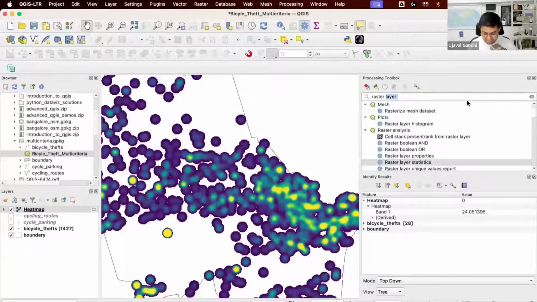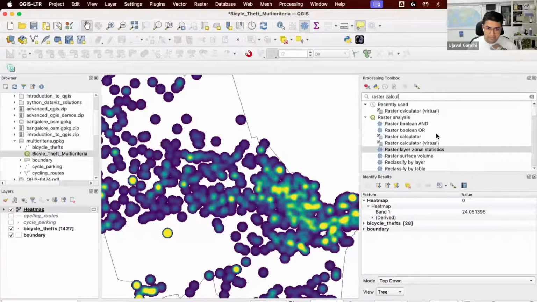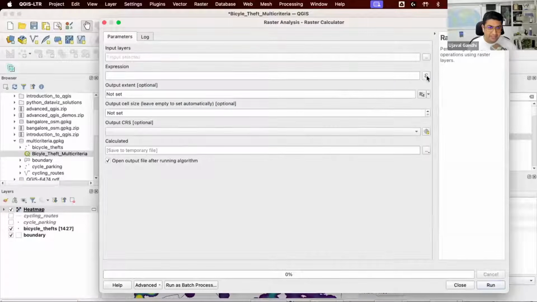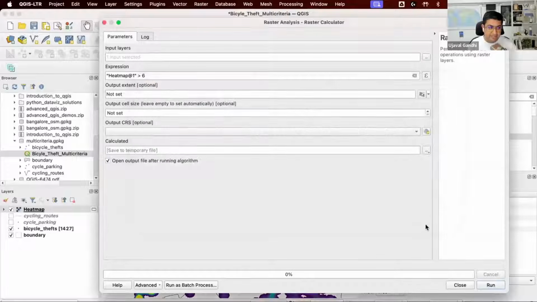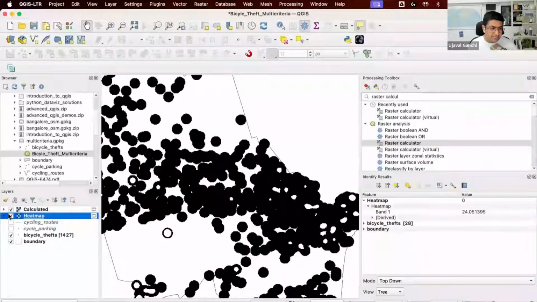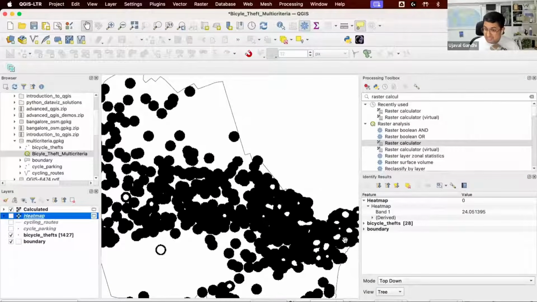So I will just do raster calculator and say for this heat map, all the pixels where the value is greater than 6, which is 1.25 times 5. So 5 times the average value is my cutoff for being a hotspot. And now you can see the white ones are the hotspots. These are the pixels in white which are hotspots. The black ones are not hotspots.